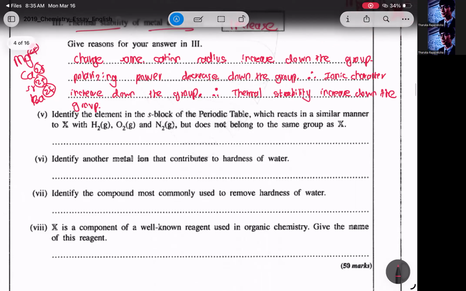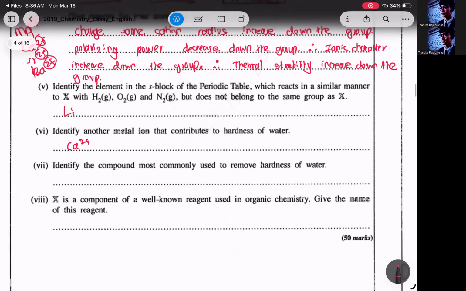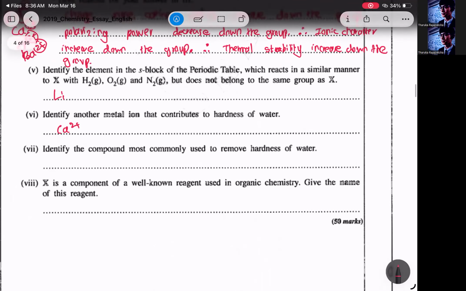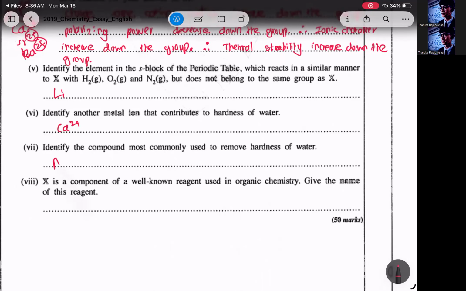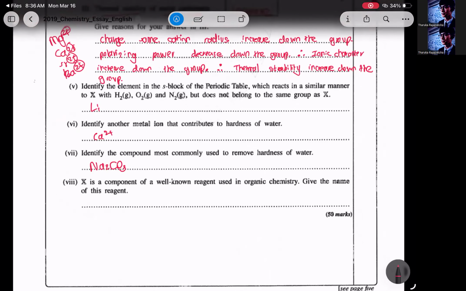Okay, fifth one, identify the element in the S block of the periodic table which reacts in a similar manner to X. Okay, that's lithium, which shows diagonal relationship with magnesium. Identify another metal cation that contributes to hardness of water. That's calcium 2 plus. You will find this, as I told you, in environmental chemistry. Seventh one, identify the compound mostly used to remove hardness of water. So sodium carbonate is used. This point also you will learn in that section. So actually you need to know some industrial chemistry here. Only a little amount of industrial chemistry you need to know in order to answer this question.